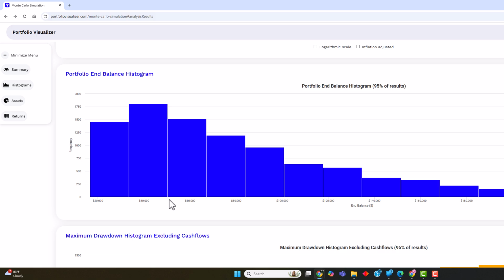I will include the link to run your own Monte Carlo simulation in the description below, but the time to start investing is today, because that 25-year timer starts the day that you start investing. Open up your Vanguard account and start investing in VTSAX.